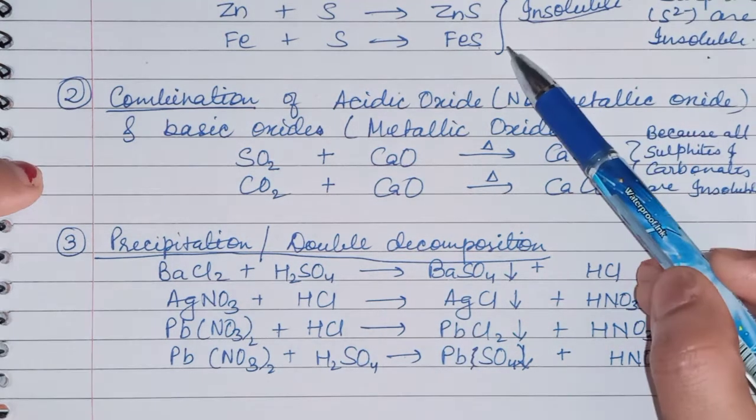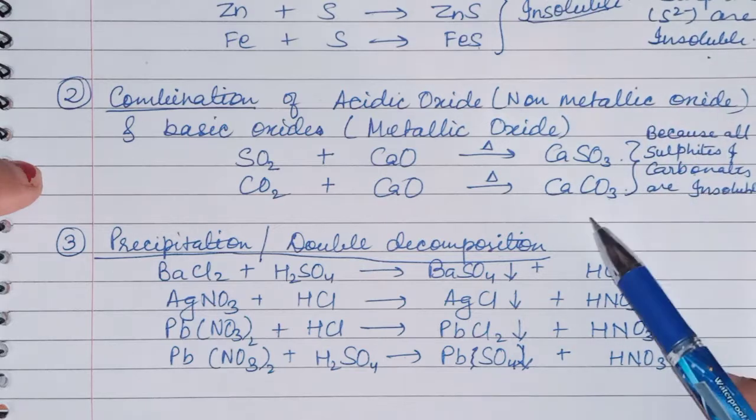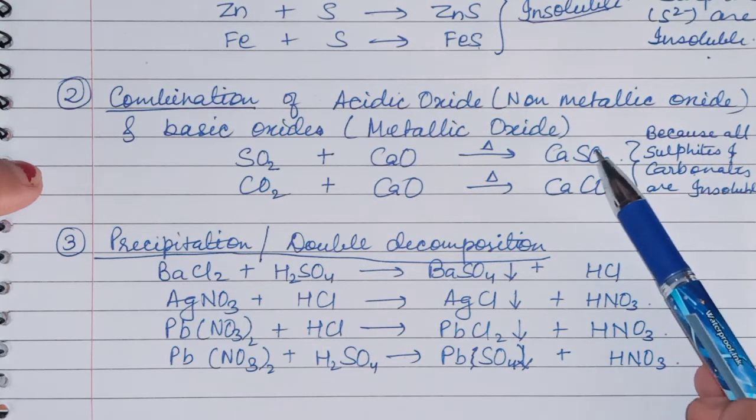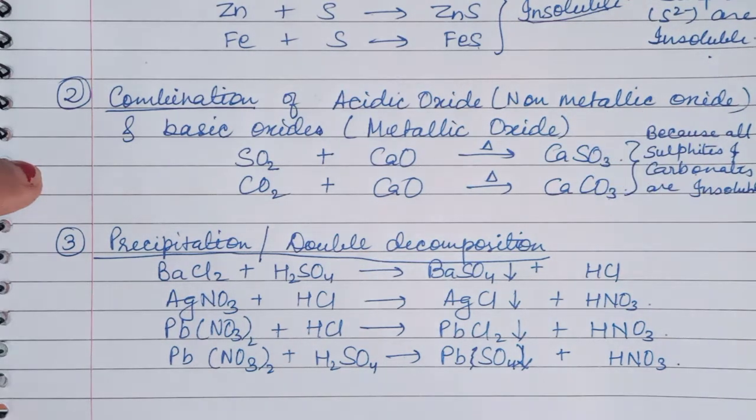If it is sulfide, then combination. If it is carbonate and sulfides, then combination. And after that, whatever insoluble salt you are getting, you will write precipitation or double decomposition only. Okay, so barium chloride and sulfuric acid will give barium sulfate and HCl acid. Silver nitrate and hydrochloric acid will give silver chloride.